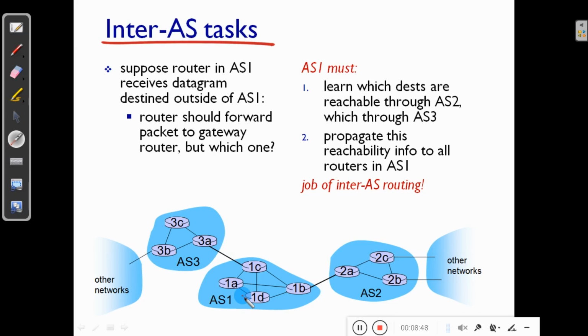This is decided by the router 1D using an interior gateway protocol. By using the interior gateway protocol, to reach the gateway, the router will decide the best low cost effective path. In the diagram here, to reach the gateway 1C, the best effective path is 1D to 1C rather than 1D, 1A, 1C or 1D, 1B, 1C.